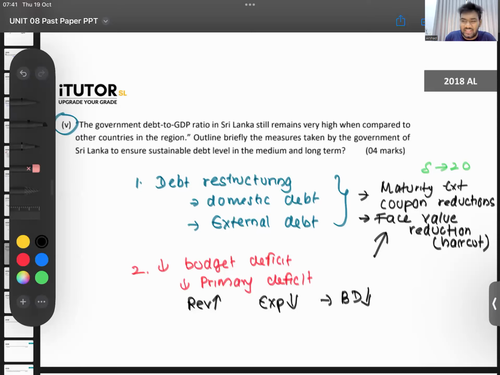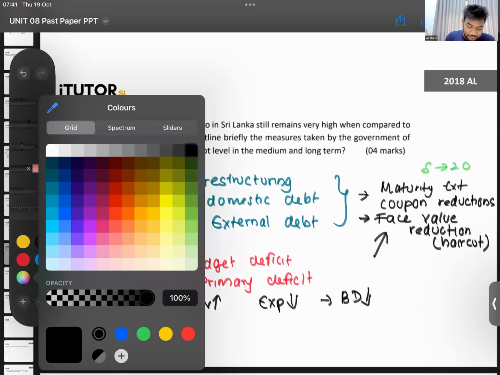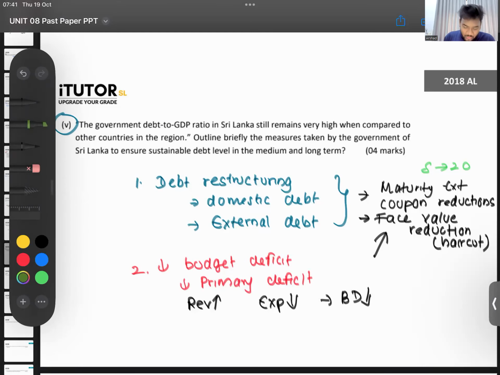So this you can break it into points and give. You don't have to put everything in one point. You can talk about how the government is taking measures to increase revenue, how the government is taking measures to reduce expenditure, then how they are talking about, let's say, debt restructuring. And also, to make this sustainable, you can also talk about things like private public partnerships, PPP. This is where for our capital investments, we don't borrow.